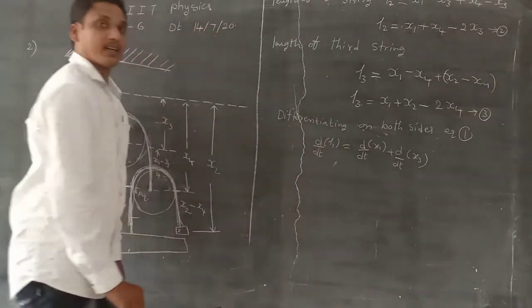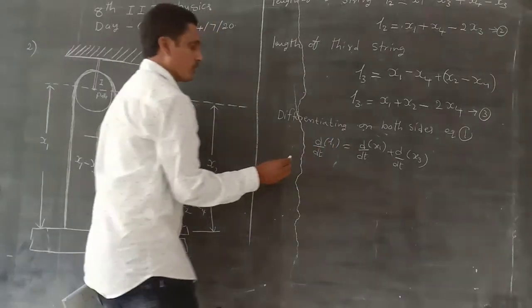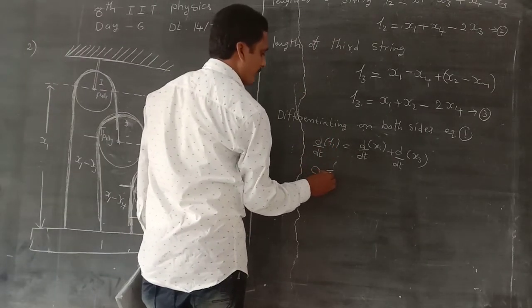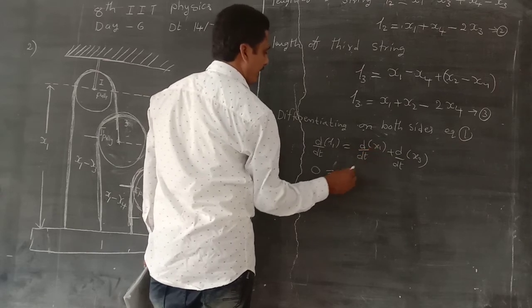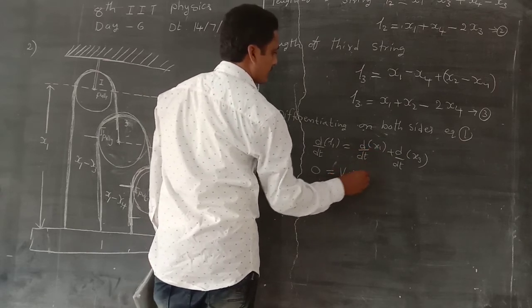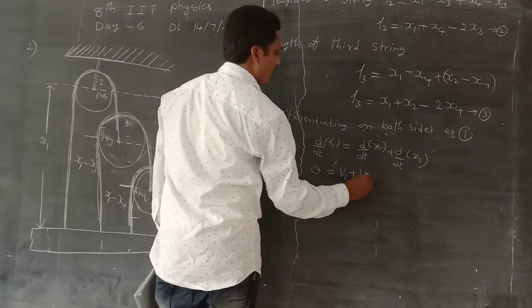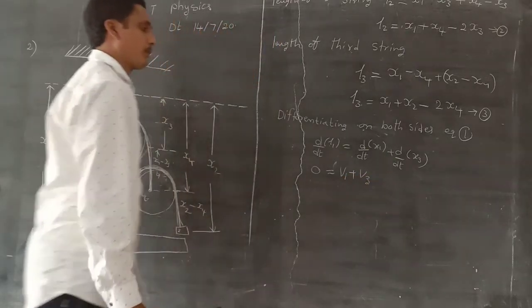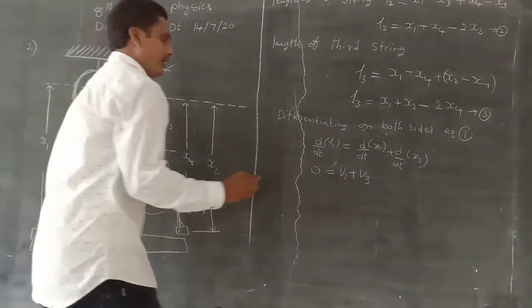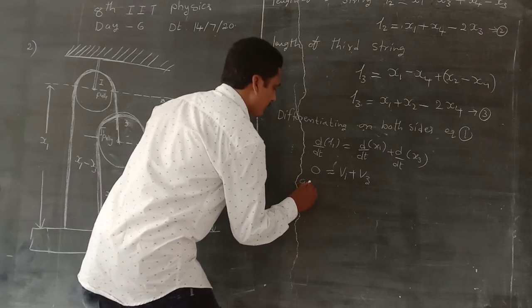L1, the length of the string, is constant. So 0 is equal to v1 plus v3. Again differentiating the above equation.